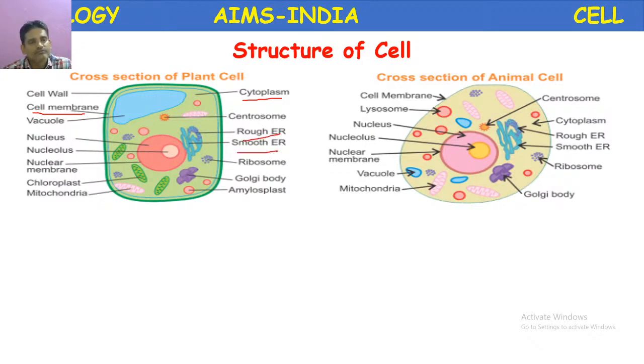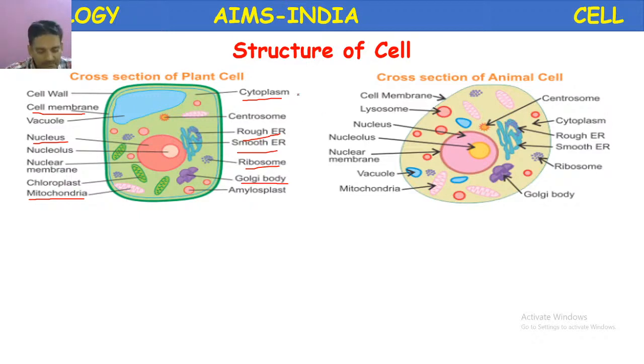Endoplasmic reticulum, ribosome, Golgi complex, nucleus, mitochondria. Okay. These are some of the parts which are common in both plant cell and animal cell. So let us see one by one.